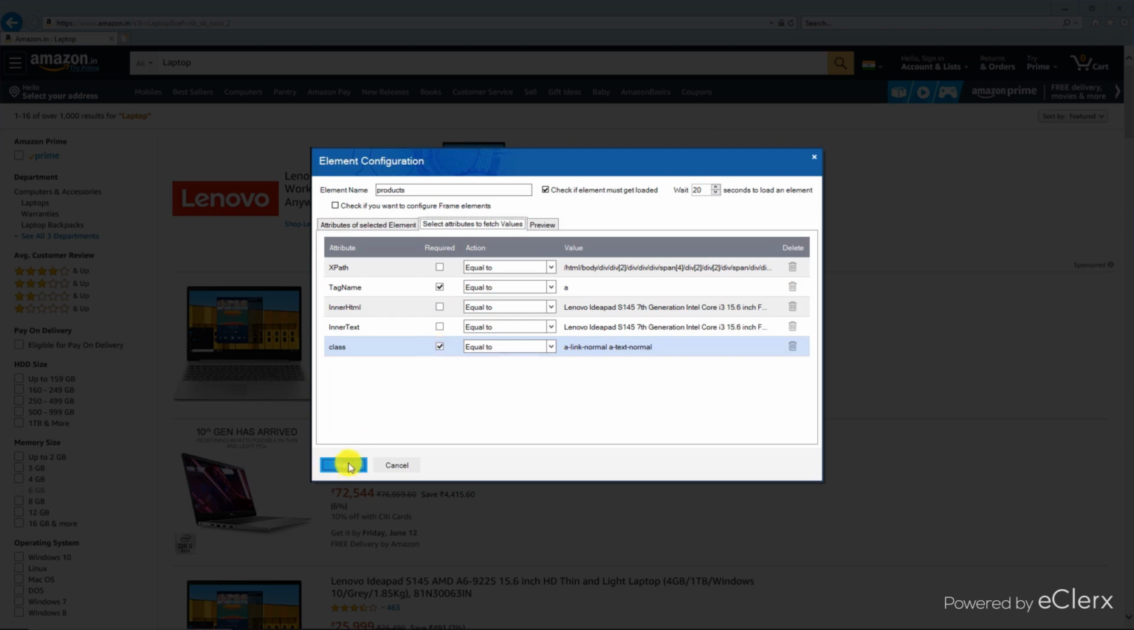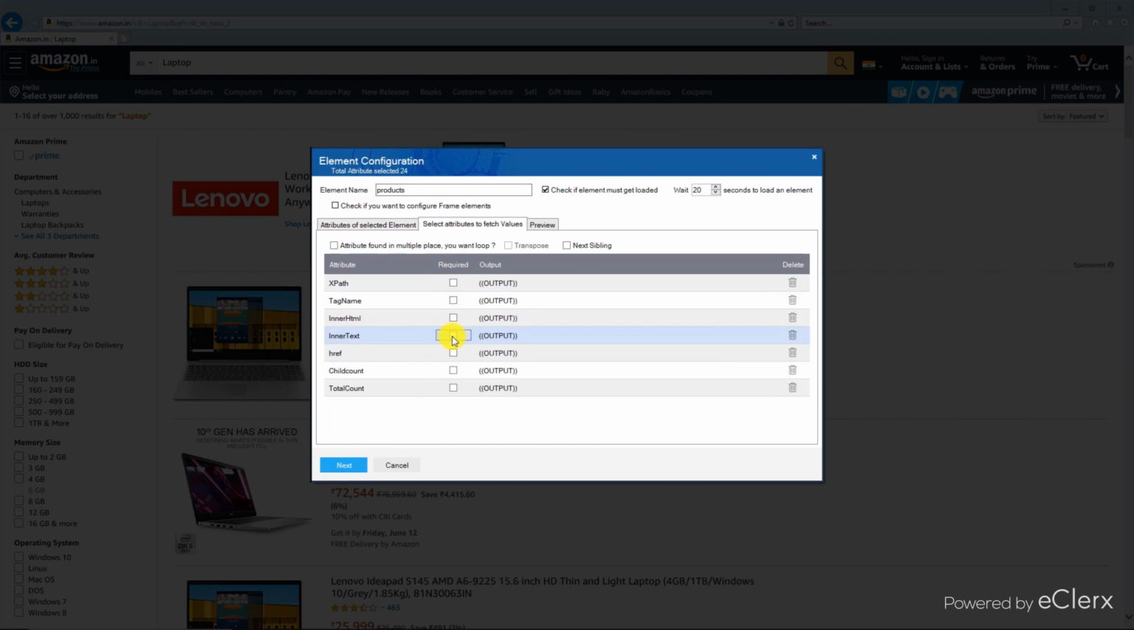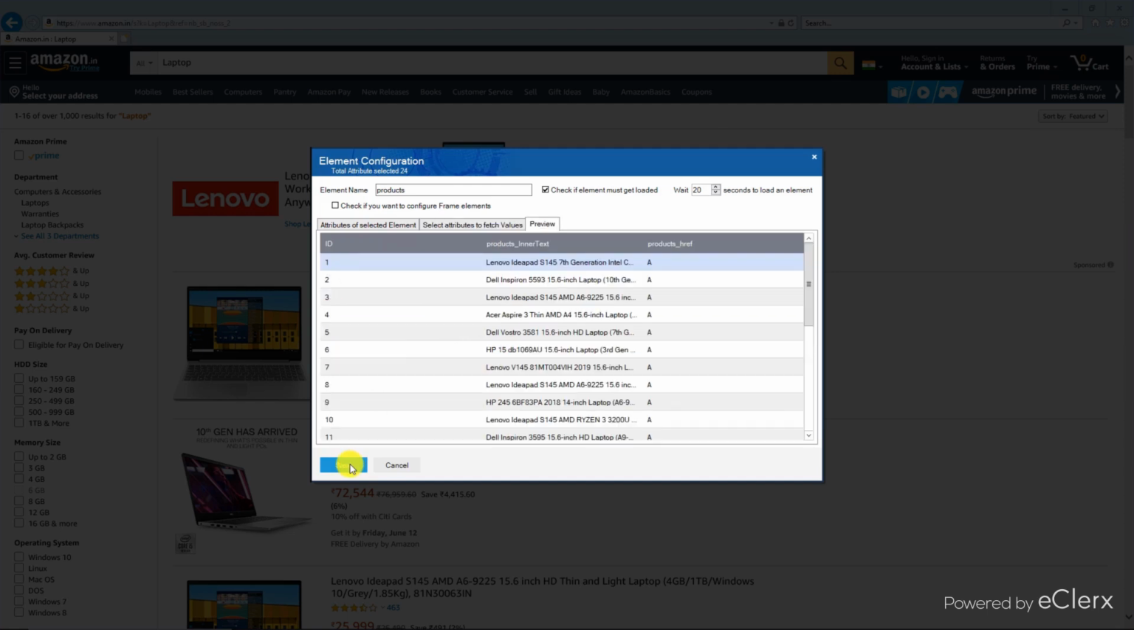We click on Next. We tick the inner text and href checkboxes in the next window, since we want to capture data from these attributes. And click on Next. The screen will display data captured from all the attributes for confirmation before saving the element. Once confirmed, we can then save the element.